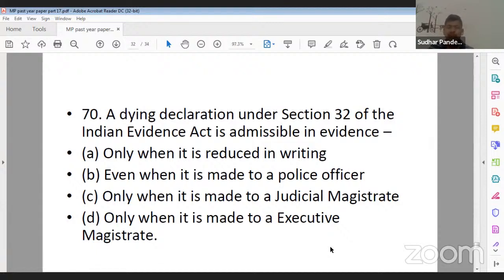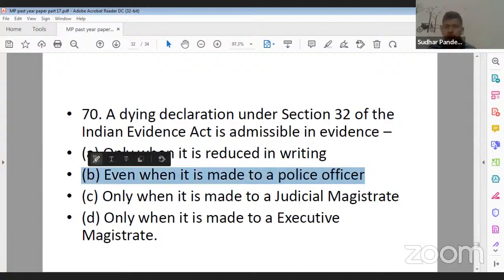So a dying declaration under section 32 of the Indian Evidence Act is admissible in evidence. Option A, only when it is reduced in writing. Option B, even when it is made to a police officer. Option C, when it is made to a judicial magistrate. And option D, only when it is made to an executive magistrate. So what should be the correct answer? Question number 70, B for Bangalore is the correct answer, that is, even when it is made to a police officer.